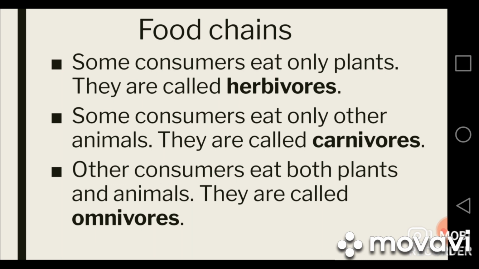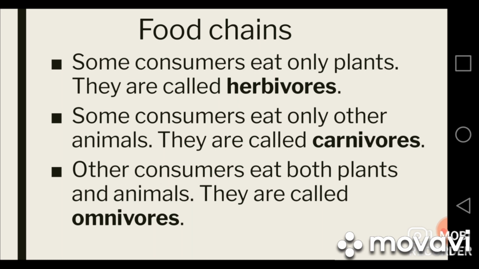Some consumers get energy by eating both plants and animals, and we call them omnivores. Humans are also omnivores because they eat both plants and animals. As omnivores can eat both plants and animals, if they do not get one type of food, they can survive on the other type of food.